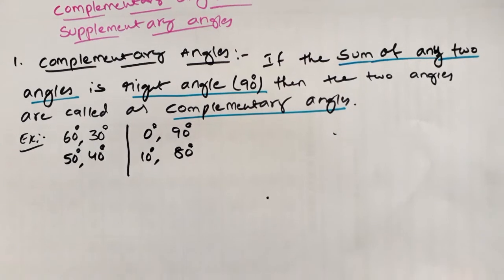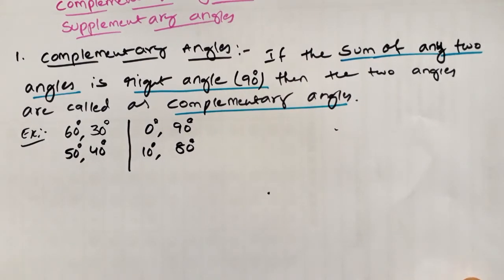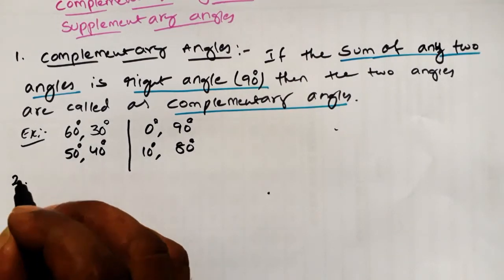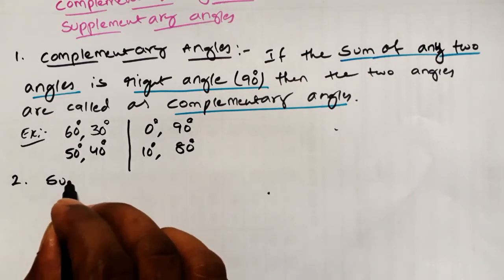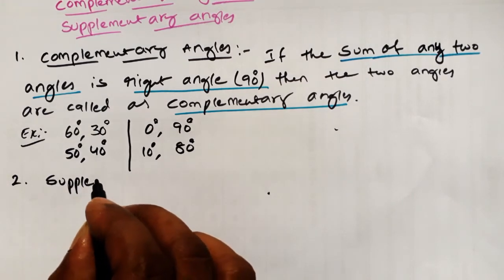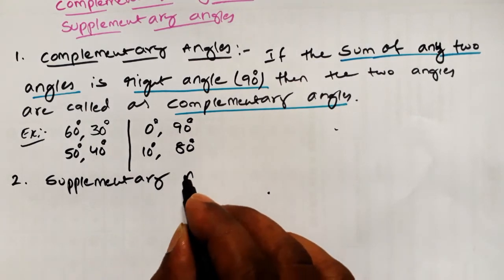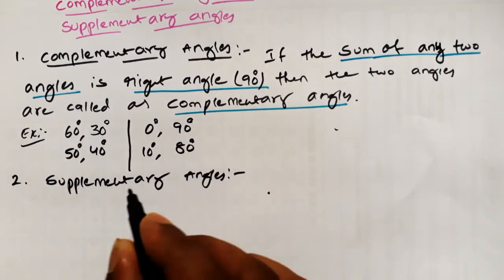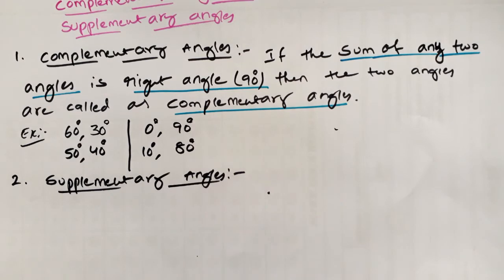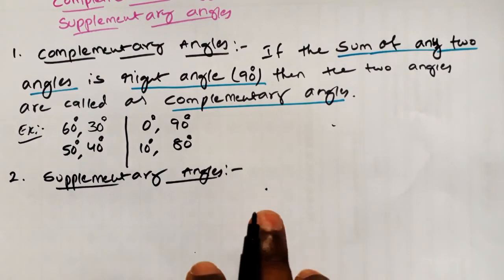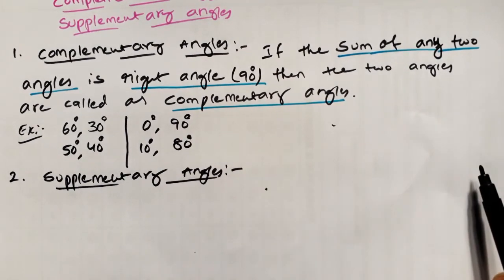Next, coming to the second one, that is supplementary angles. Next one is what? Supplementary angles. So I will write here the definition of supplementary angles.